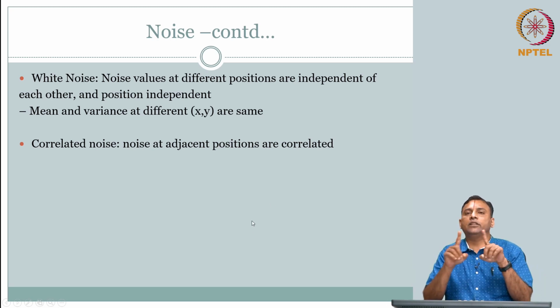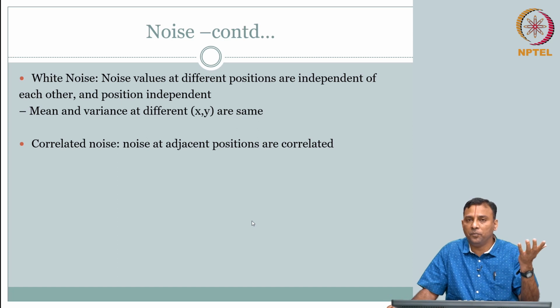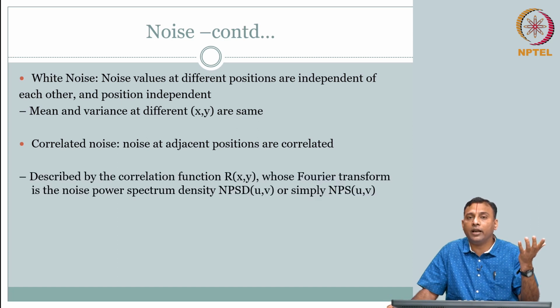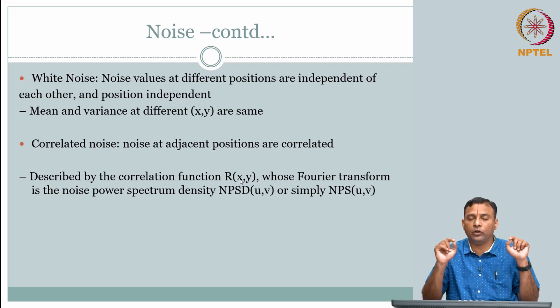So, if you say something is correlated, then you should be able to quantify the amount of correlation, right. So, what do you do? You will get into this correlation described by a correlation function. The interesting aspect is the correlation function is in the spatial domain, different positions and how they are correlated. That is a spatial signal, if you would like to think about it that way.